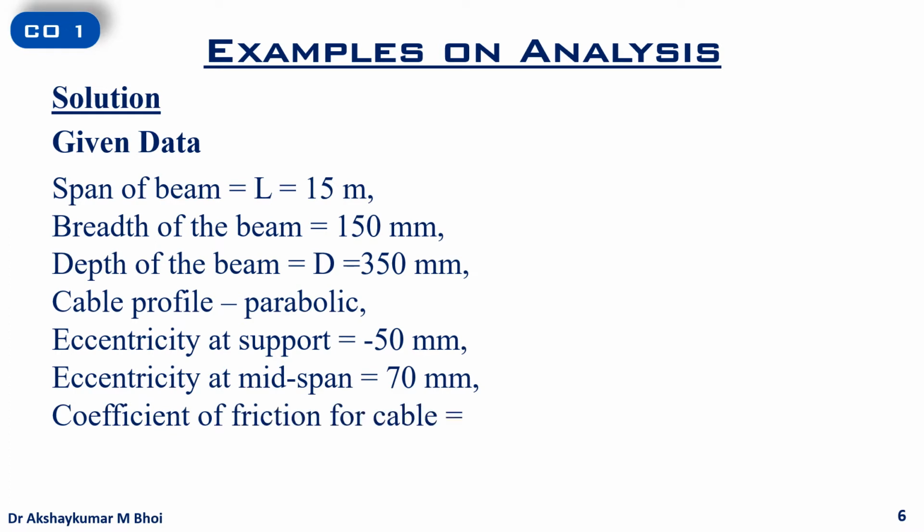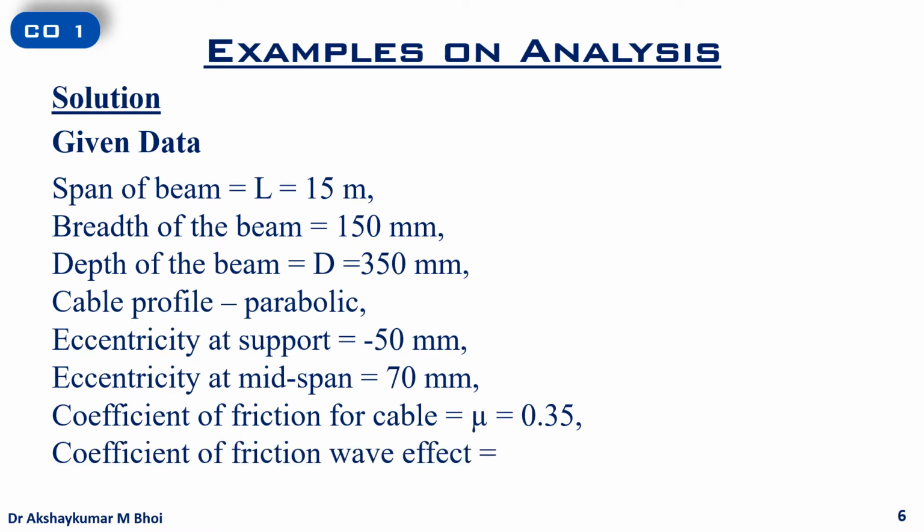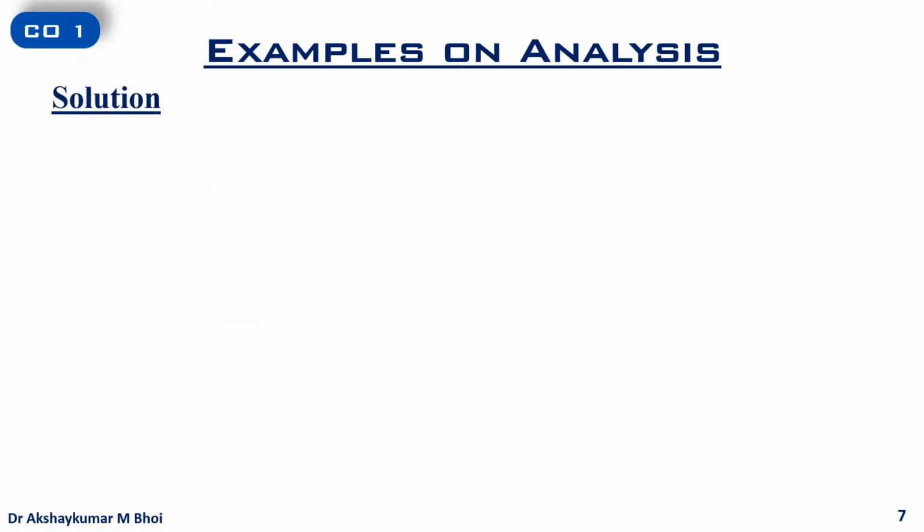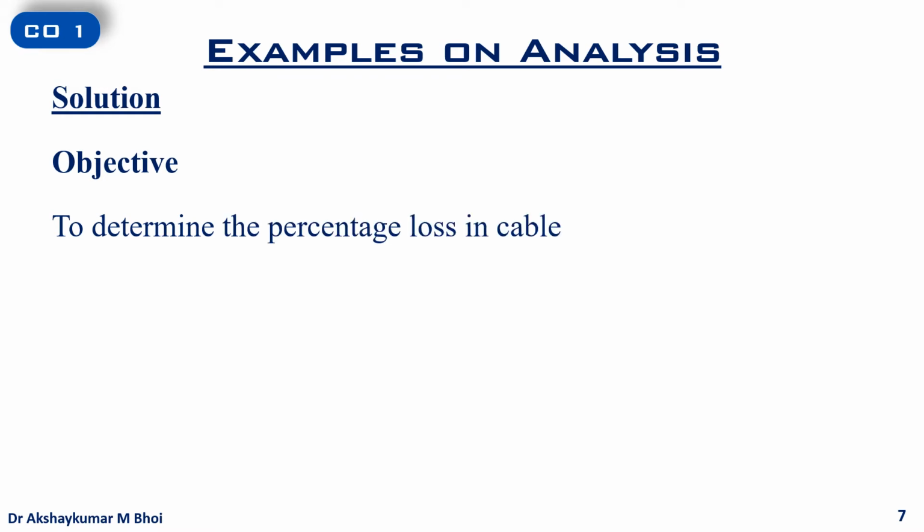The coefficient of friction for cable is mu equal to 0.35 and the coefficient of friction for wave effect is K equal to 0.0015 per meter. The objective is to determine the percentage loss in cable force due to friction.